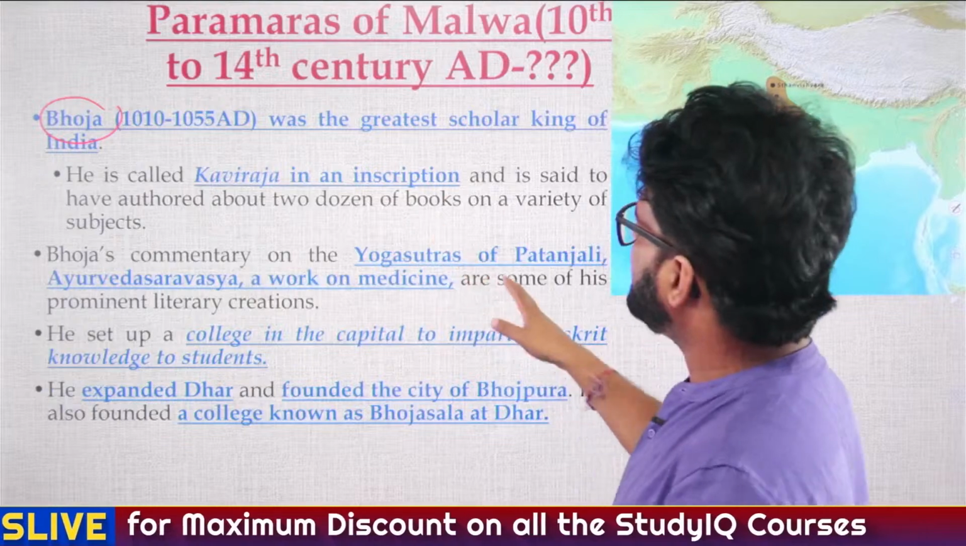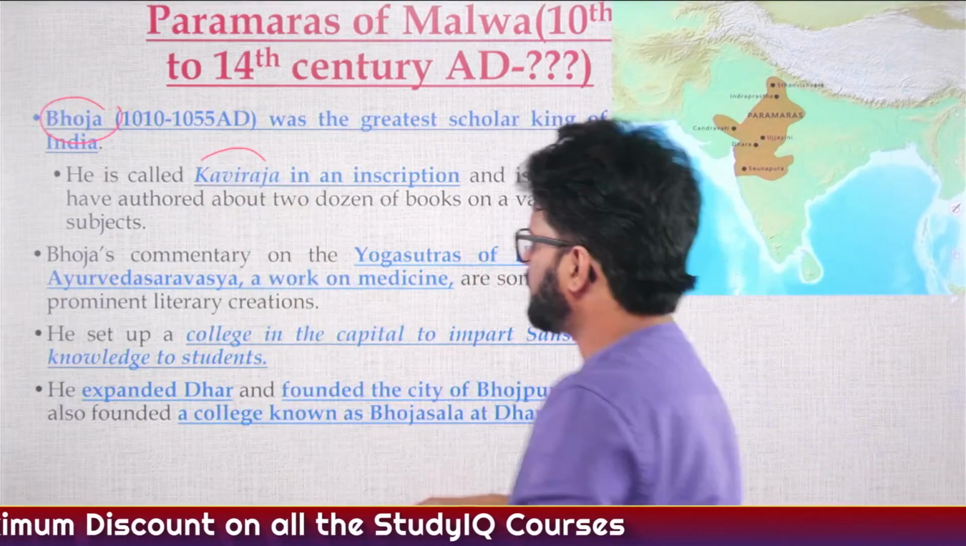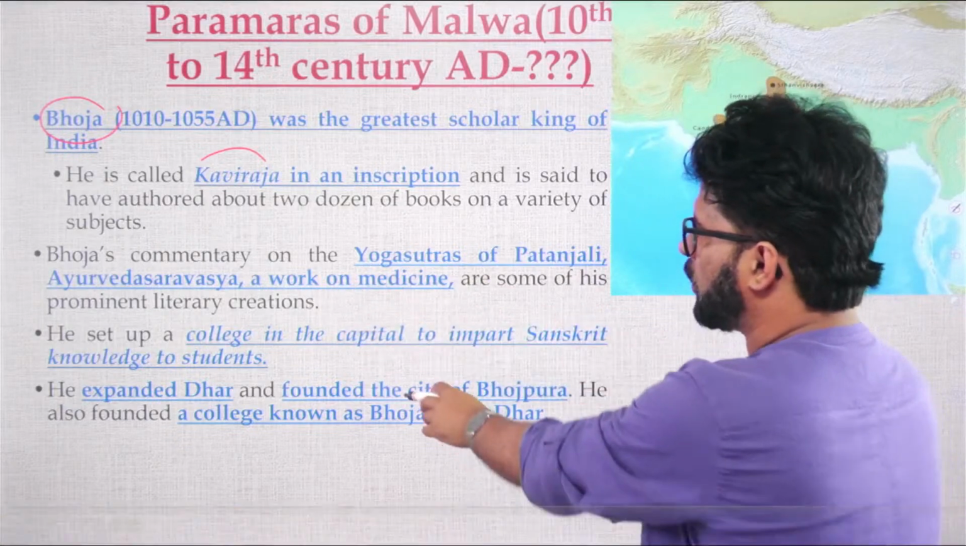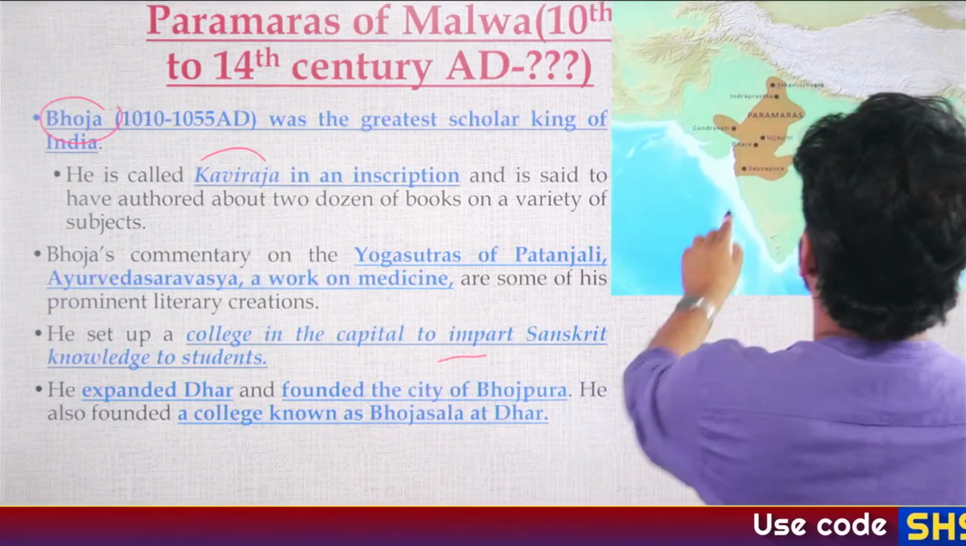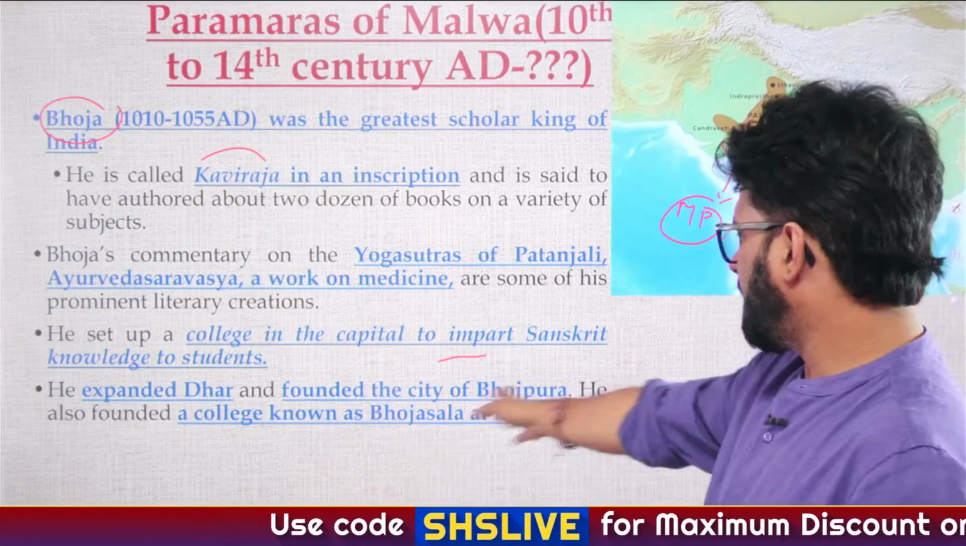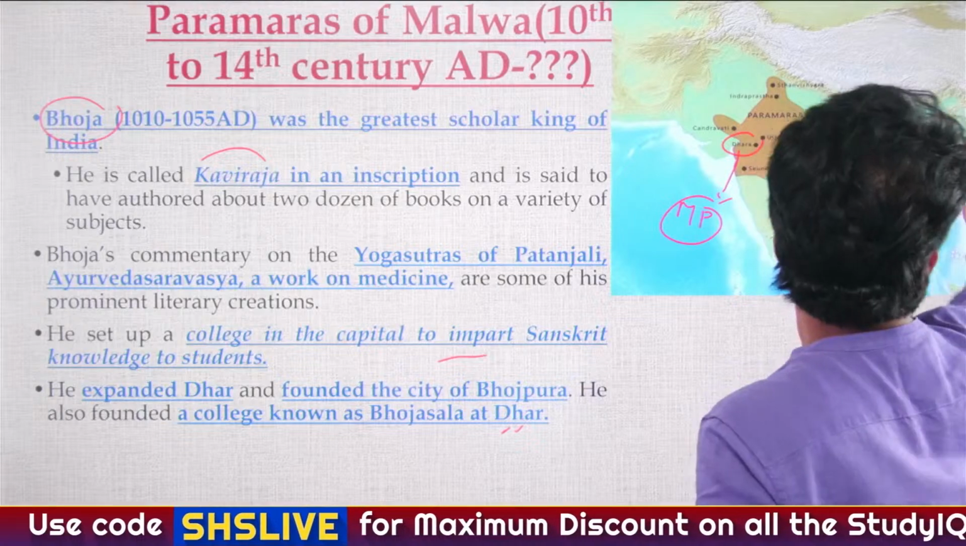So he is called Kavi Raja in an inscription. We have talked about it, and he wrote a commentary on the Yoga Sutra of Patanjali. You can have a look at it. He set up a college in the capital of Dhar. Dhar is where? Madhya Pradesh, MP. Fine. He expanded Dhar and founded the city of Bhojpur.